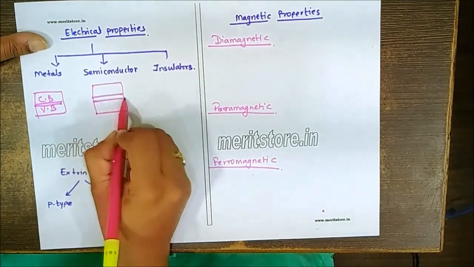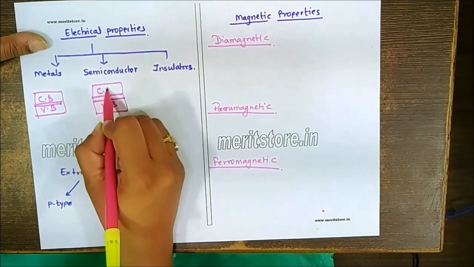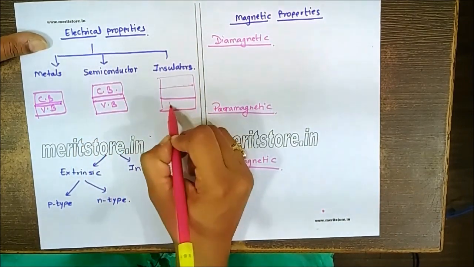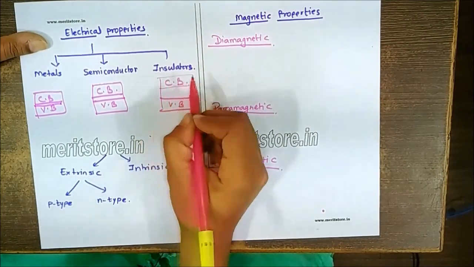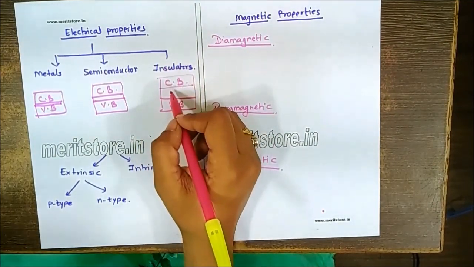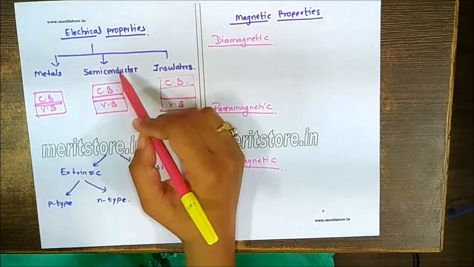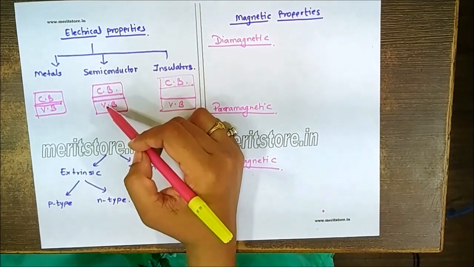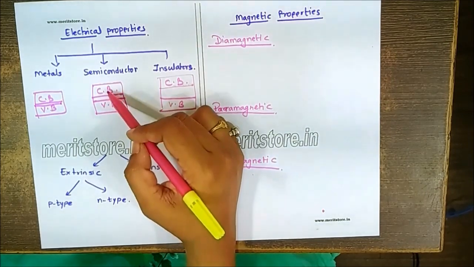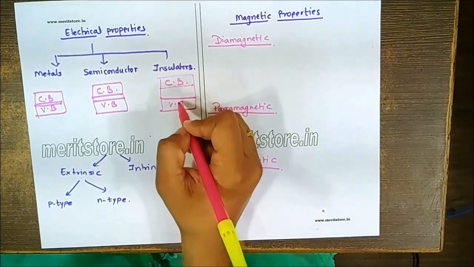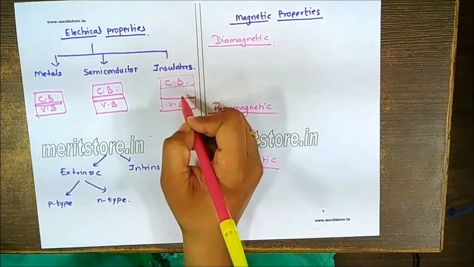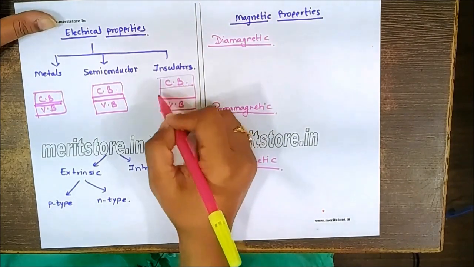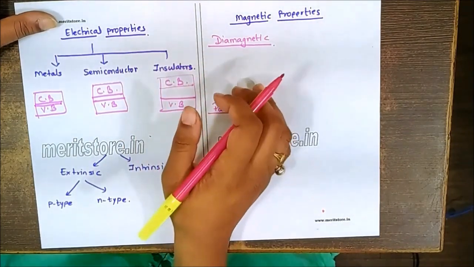You will find this particular gap is a little bit higher in case of semiconductors. They are poor conductors of electricity, and the gap is very large in case of insulators, and hence they are bad conductors of electricity. You can improve the electrical conduction of the semiconductors by providing temperature, where this gap between the valence band and conduction band can be overcome. But insulators are not good conductors of electricity even on heating, because if you heat them, this particular gap is still not overcome.